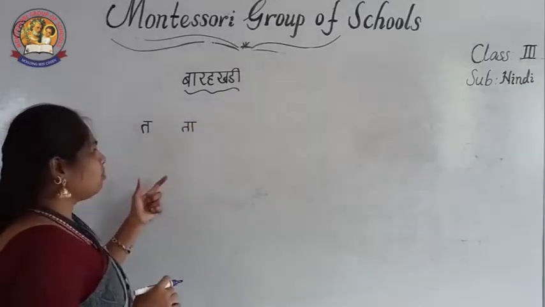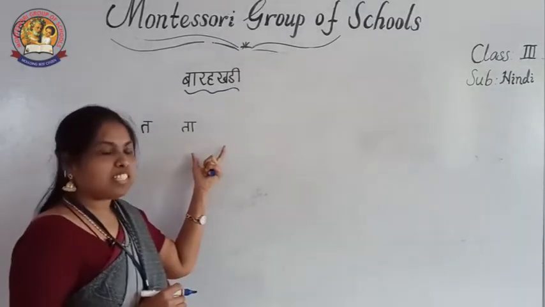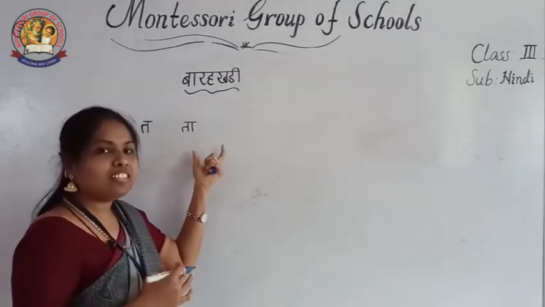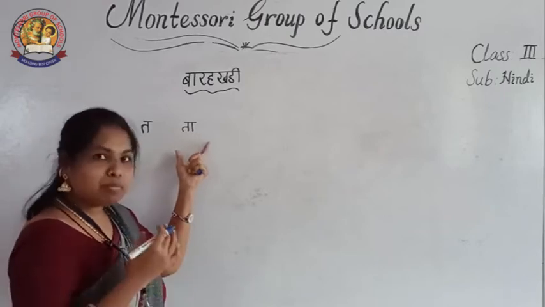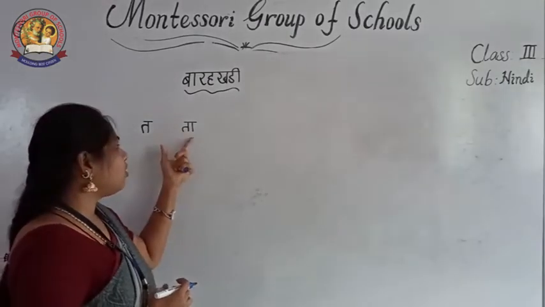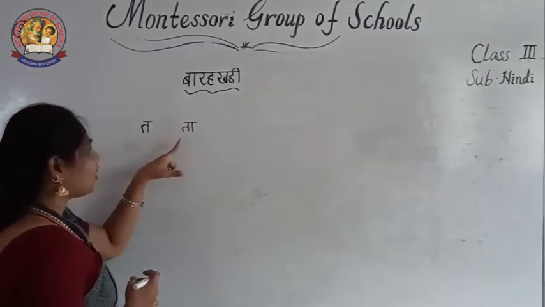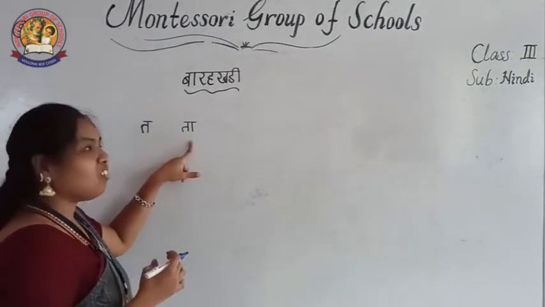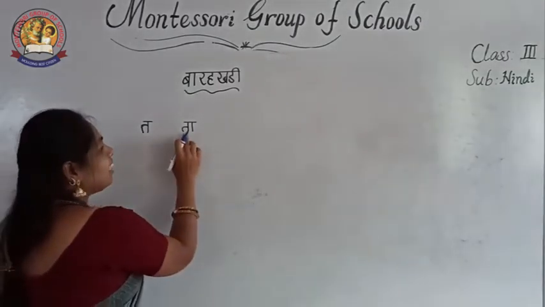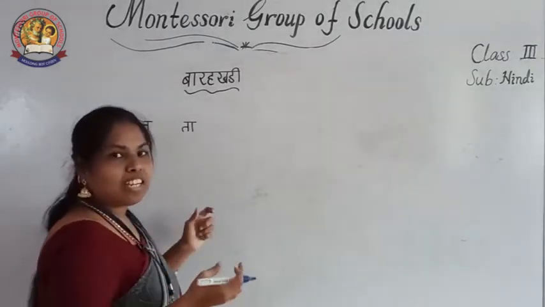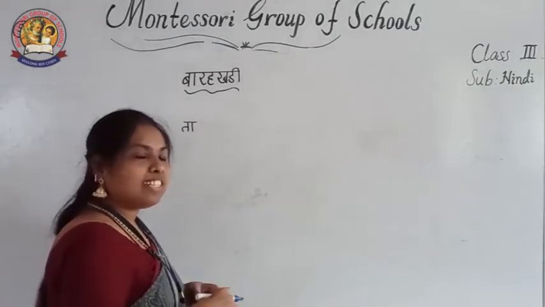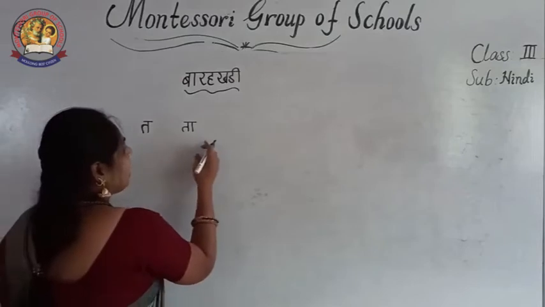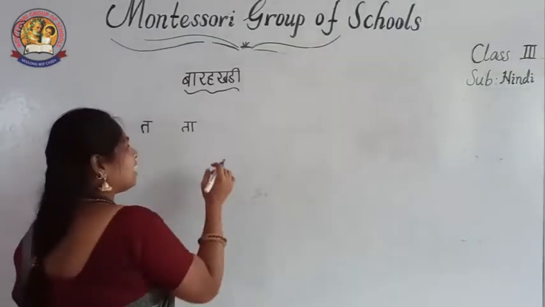a ki matra, means matra symbols. You already learned these symbols. You must always remember them, then you have to write this. See, ta, a ki matra, ta. What is the sound of this letter? Letter and symbol, compulsory. The two sounds you have to mix and say, ta. And put it in practice also.